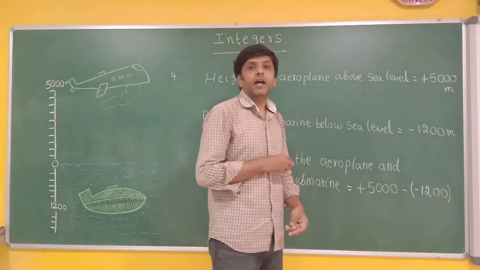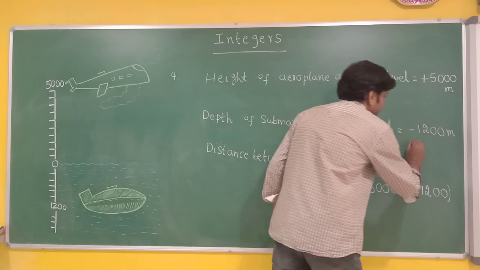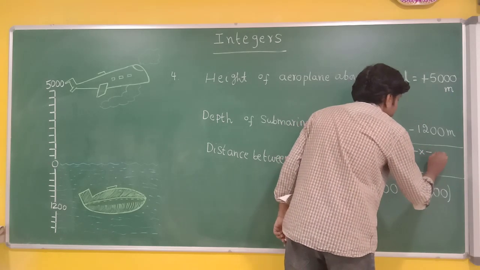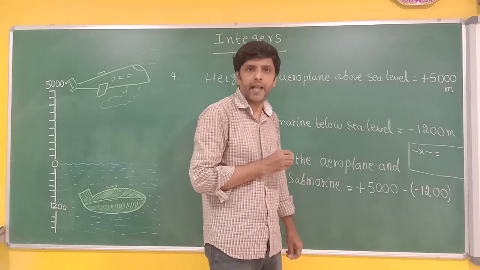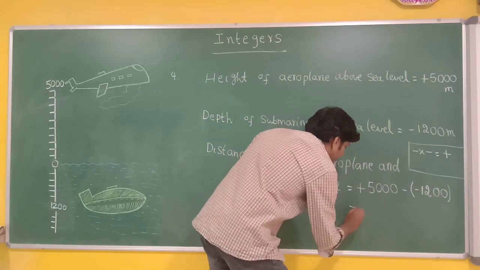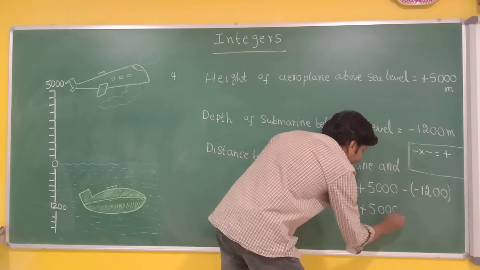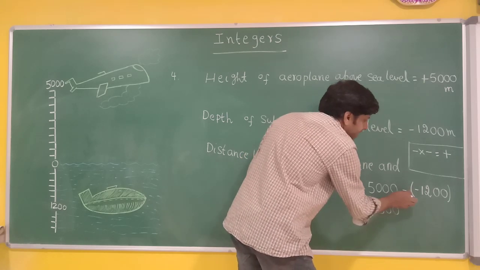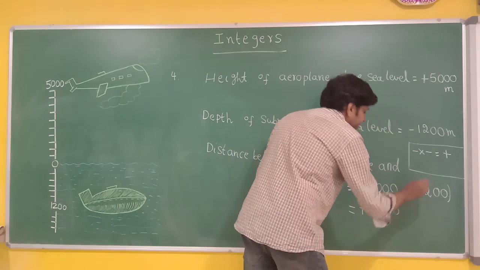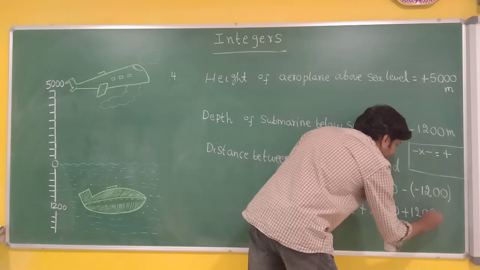Now, in the basics of integers, we learn this one. Listen carefully. We learn minus into minus. What is minus into minus? Plus. So, observe what I am writing. 5,000 minus into bracket minus 1200, that is, 5,000 minus into minus plus 1200.